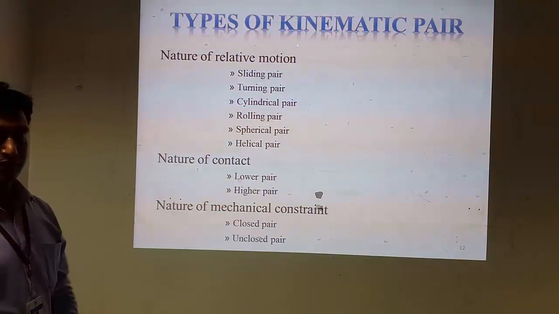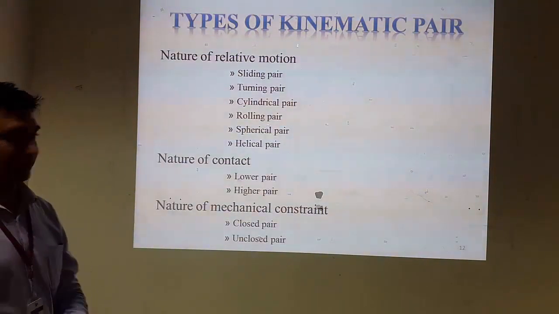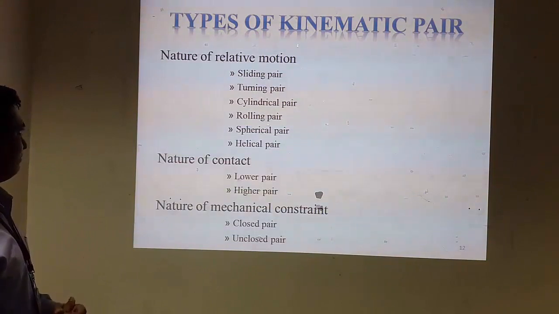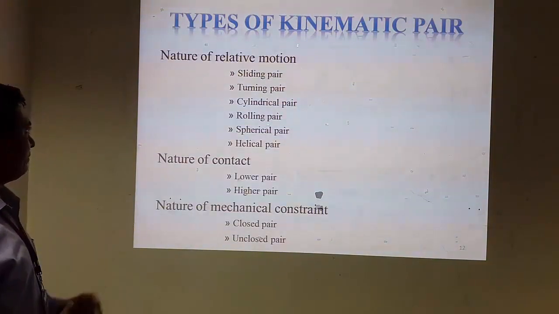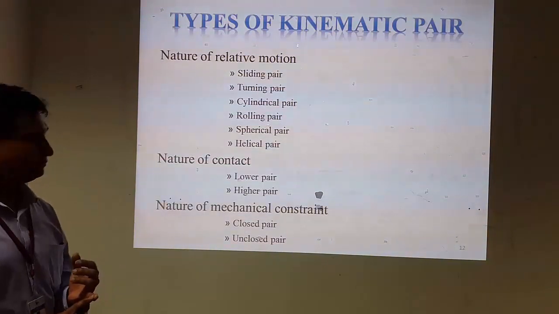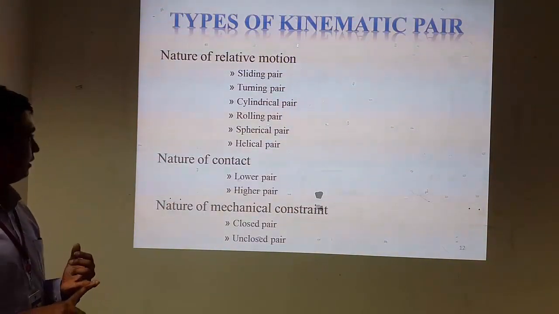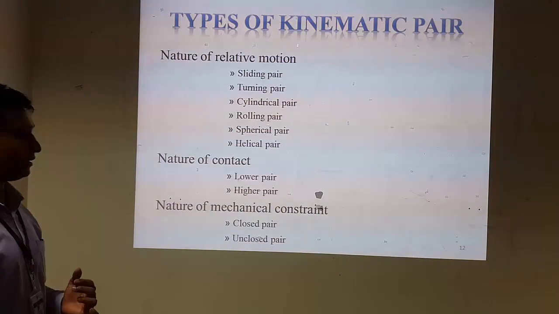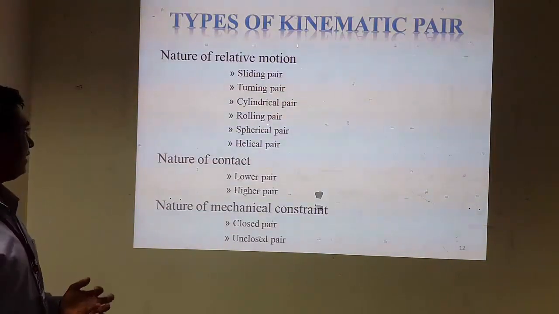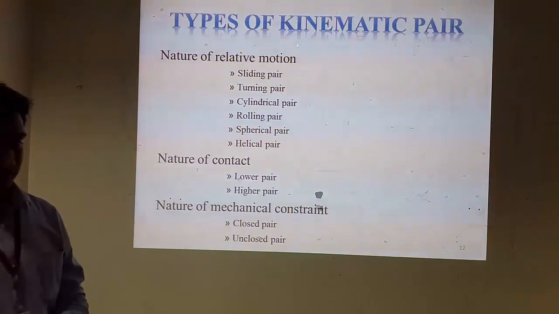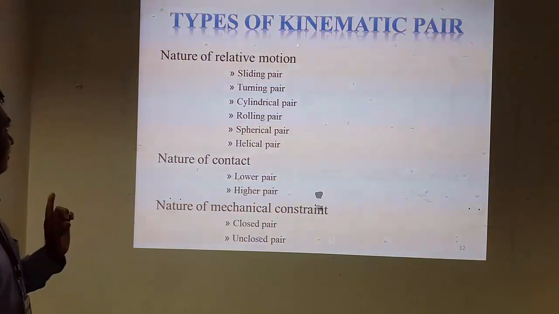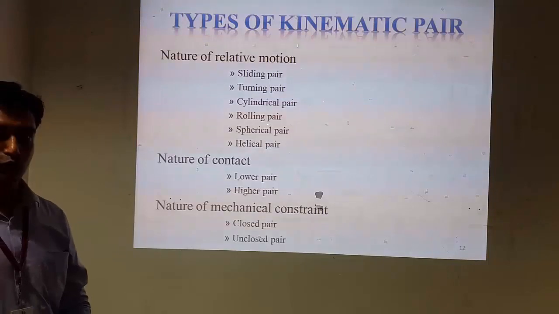Types of kinematic pair. There are a number of types of kinematic pair. Let us see one by one. Nature of relative motion. That is very important. In that pair, relative motion, sliding pair is there, turning pair, cylindrical pair, rolling pair, spherical and helical pairs are there, that are classified in the section of nature of relative motion.